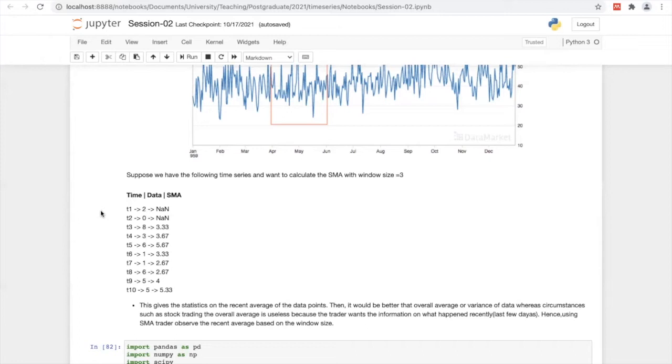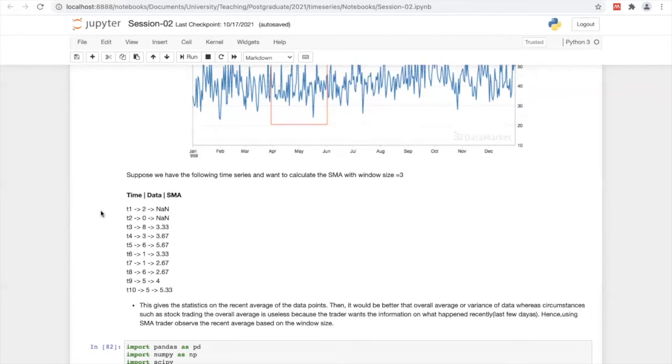For example, let's see in the T5, the data points that we want to consider to calculate the moving average are 6, 3, and 8. Then you have to divide it by 3. Likewise, you can perform this simple moving average. Right. Then we have looked at the way of calculating simple moving average.